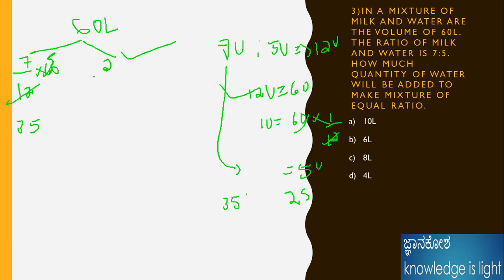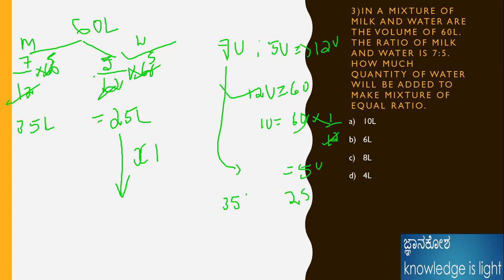How does the 5 come? 5 divided by 12 multiplied by 60 is the same, 5 times 5 is 25. Therefore here it is given as milk, and here it is water. The milk is 35 liters and the water is 25 liters, from the ratio 7:5. How much quantity of water must be added to make the ratio equal? Fine, I don't know exactly how many liters they will add to the mixture as water, therefore I am taking X.